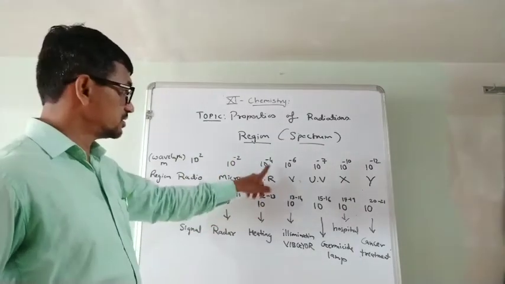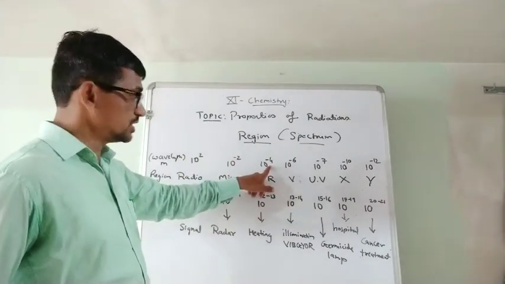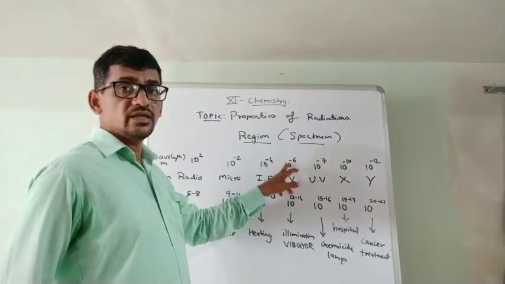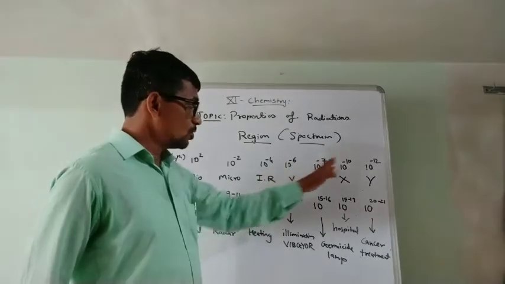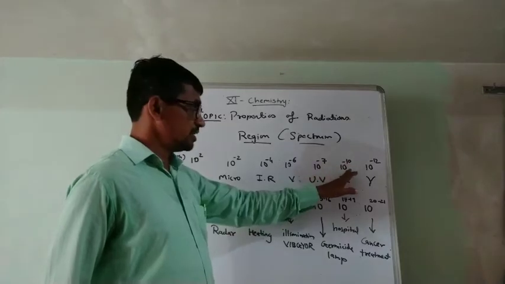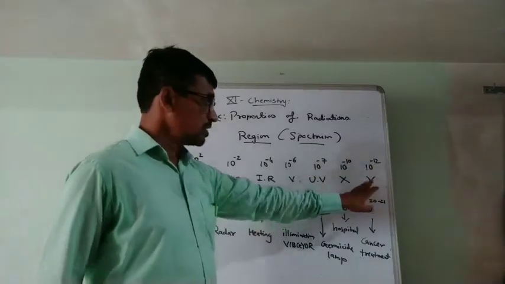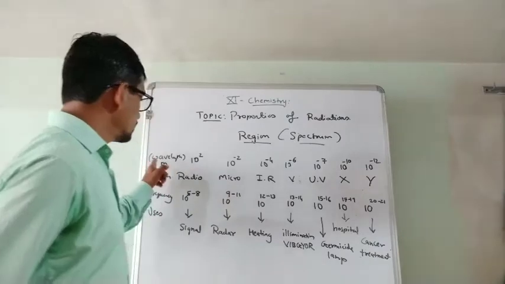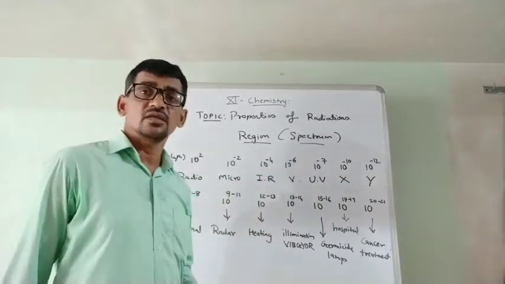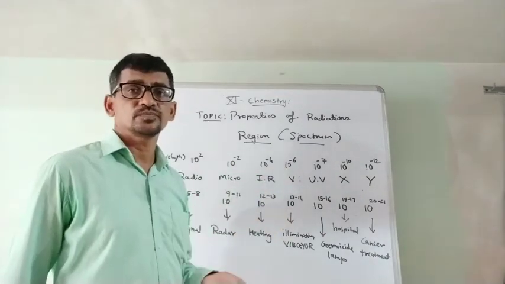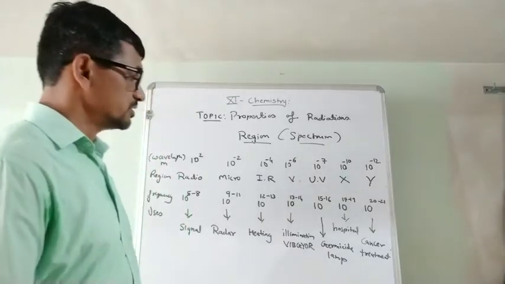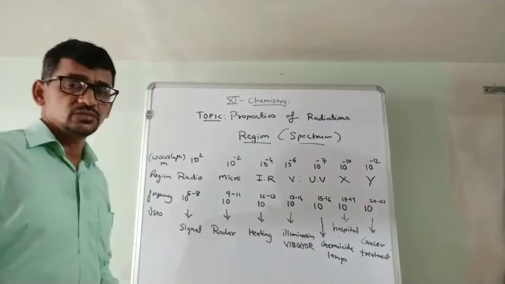Infrared, decreases further, 10⁻⁴. Visible, 10⁻⁶. Onwards, 10⁻⁷, 10⁻¹⁰ and 10⁻¹². Gamma rays, 10⁻¹². Now, this is the wavelength. Its wavelength is less, energy is more. Okay, wavelength is less, then energy is more.